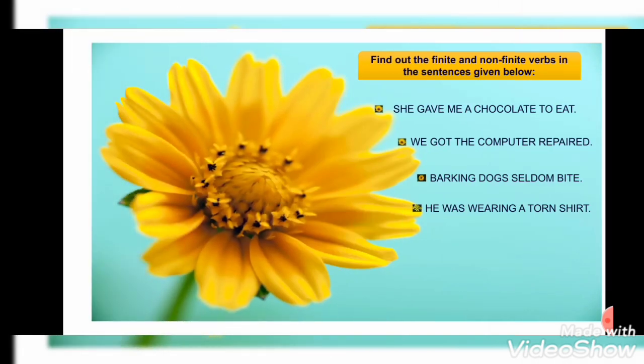Now here, you will have to find out the finite and non-finite verbs in the sentences given below. In a single sentence only, you will have both the finite verb and the non-finite verb. She gave me a chocolate to eat. We got the computer repaired. Barking dogs seldom bite. He was wearing a torn shirt.